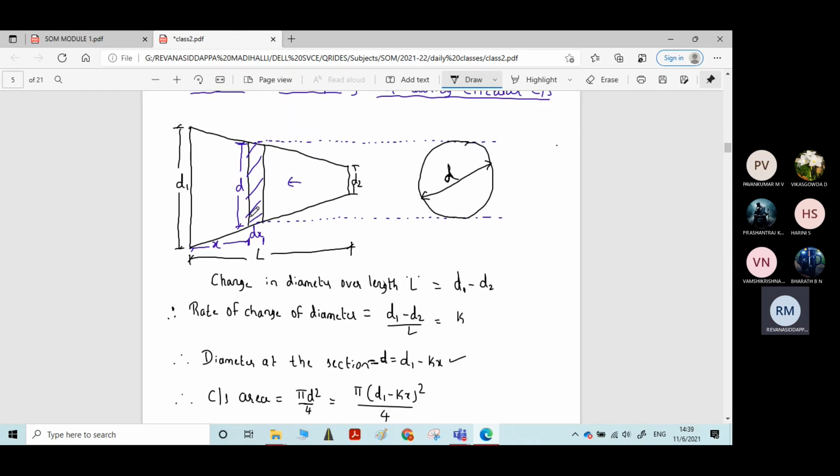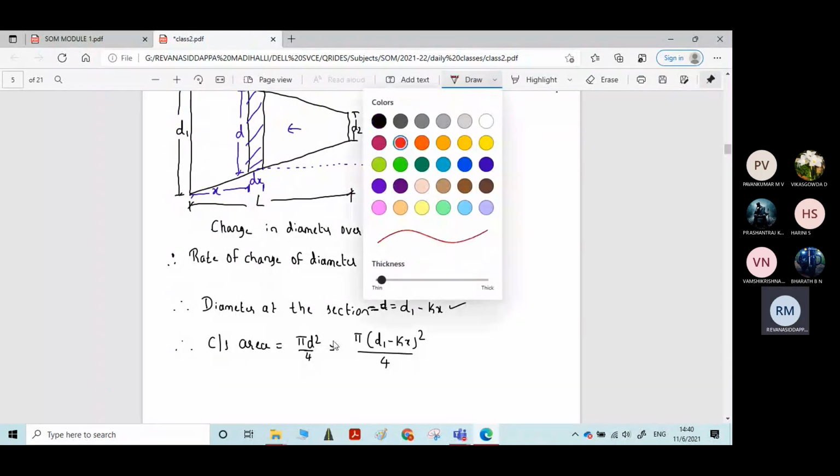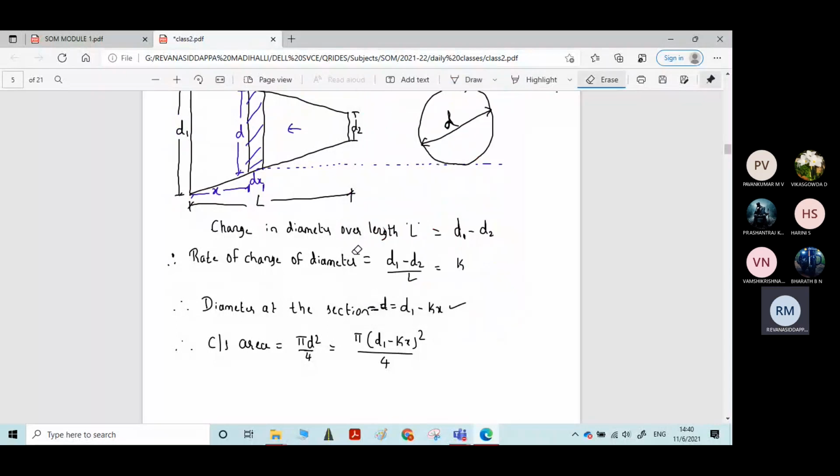Let me denote it by capital A. The length of the elemental strip or section is dx.